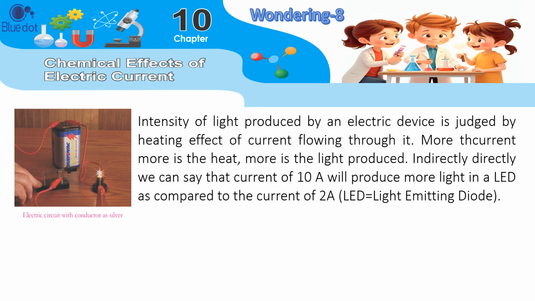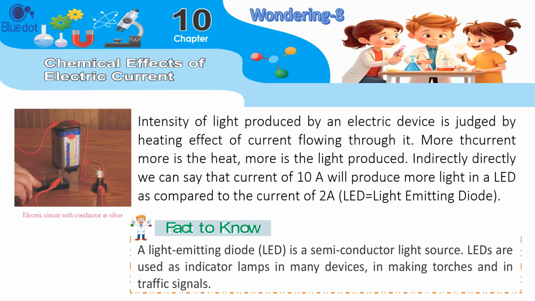Intensity of light produced by an electric device is judged by the heating effect of the current flowing through it. More current, more is the heat, more is the light produced. Directly we can say that a current of 10 A will produce more light in an LED as compared to a current of 2 A. LED stands for light emitting diode. Fact to know: a light-emitting diode, LED, is a semiconductor light source. LEDs are used as indicator lamps in many devices, in making torches and in traffic signals.